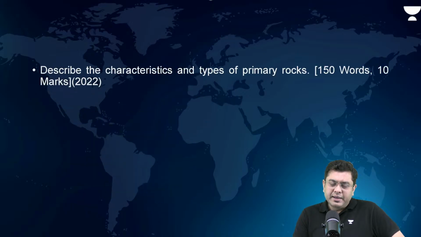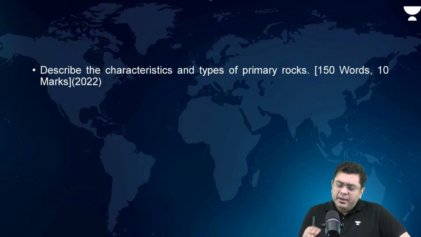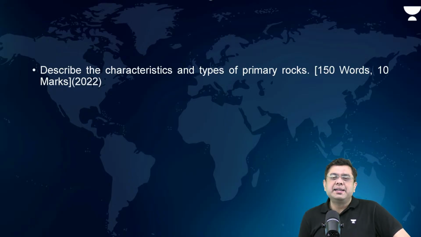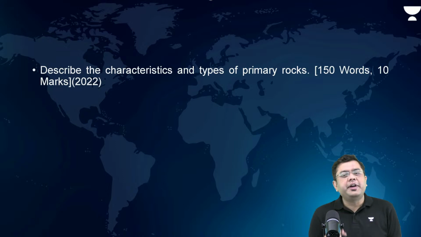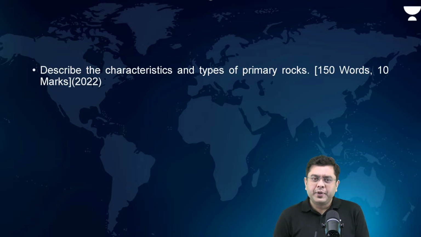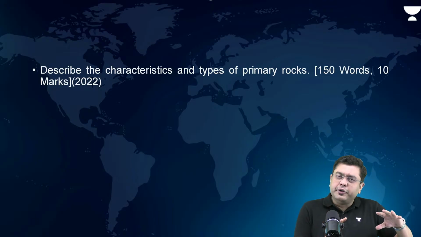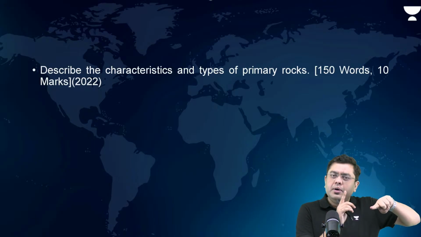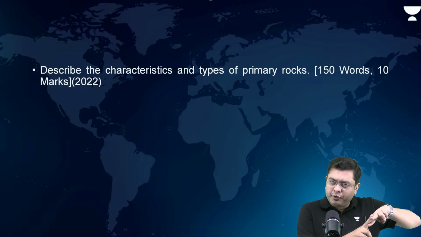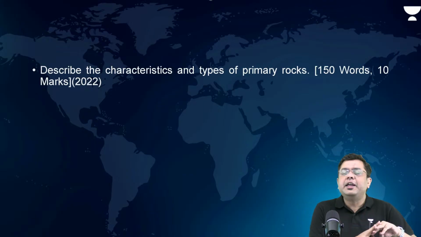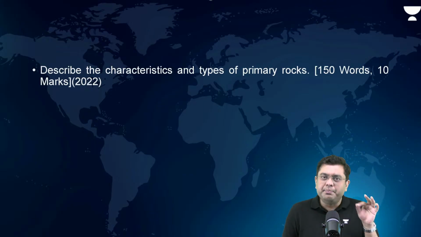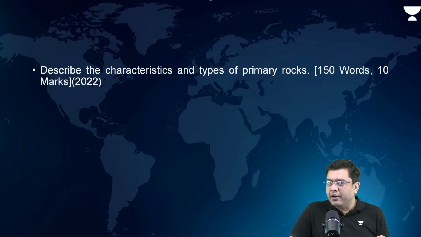Okay? Now, take a look at this particular question, a straightforward, simple question. Describe the characteristics and types of primary rock. Now, primary rocks refer to which kind of rocks here? What do we understand by primary rock? I hope in the case of rocks, we are aware of the three types of rocks that we have. We are aware of the rock cycle as well. That is the basic minimum that you need to be aware of.